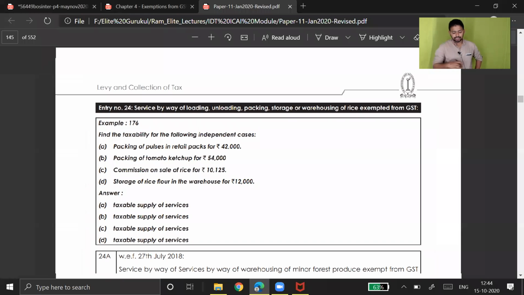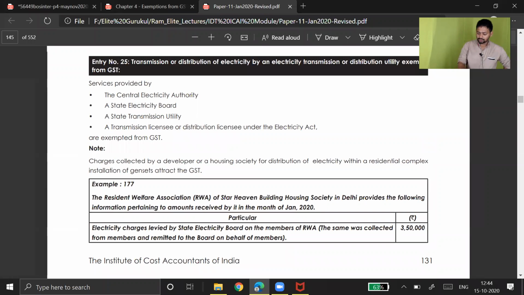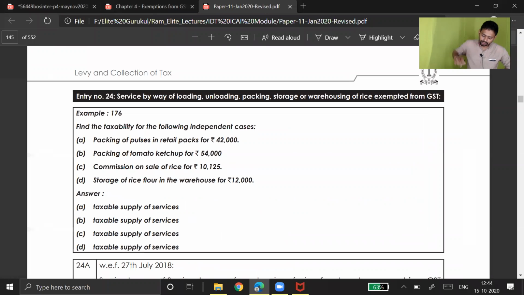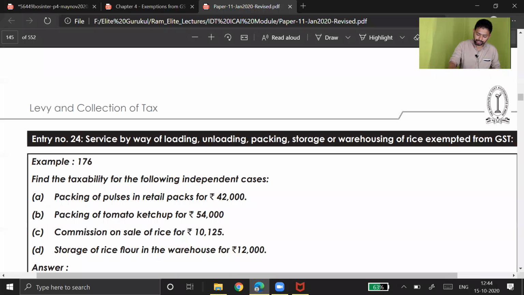So we are discussing some questions from the CMA module, which is given on page number 131. Example 176. Find taxability for the following independent cases. You just have to tell us whether the services are taxable or exempt. Packaging of pulses into retail packs. Come on, tell me. Retail, not primary market. Retail.